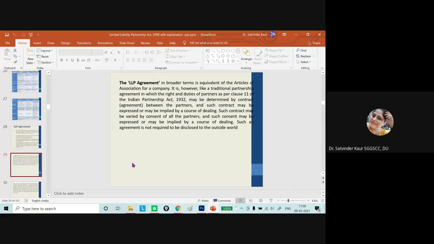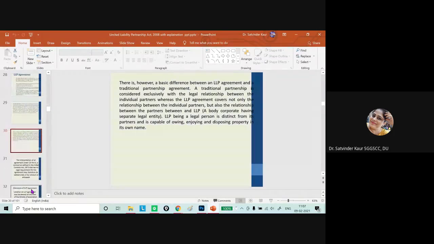However, it's like a traditional partnership agreement only. So there is no selective format or certain rules or regulation for the framing of an LLP agreement. It is similar to what we used to talk about as the partnership deed as per the Partnership Act. But of course, the consent of the parties must be there in making the agreement, because all future dealings will be on the basis of the LLP agreement only.